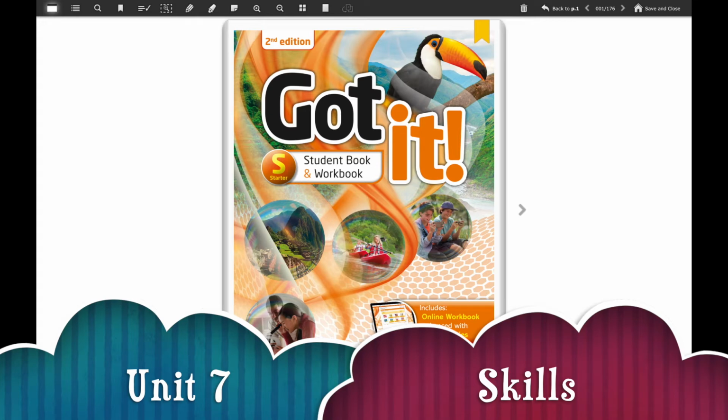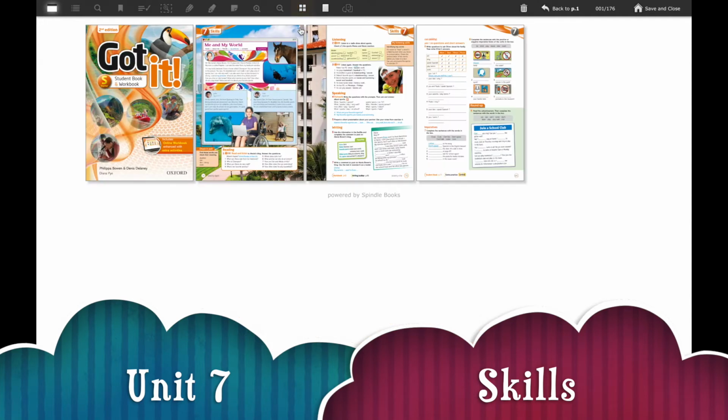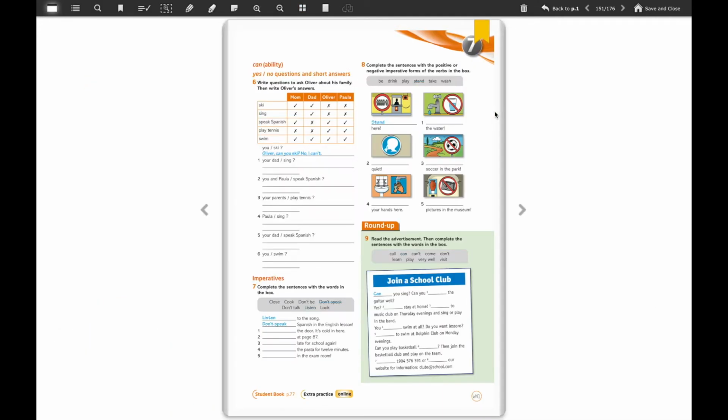I'm Miss Jocelyn Flores, and in the lessons of this week we are going to work with something that is called skills, okay? We're going to focus on reading comprehension skills and listening skills. But before we start working with that, we're going to practice a little bit of content, okay? We're going to focus here on page W41. We are going to work with exercise number 6, number 7, and number 8, okay? Number 9 we're going to do, I think, next week because it's related to the whole content.